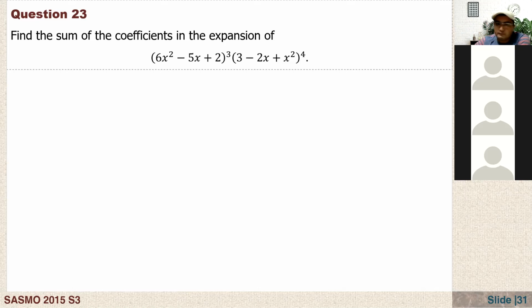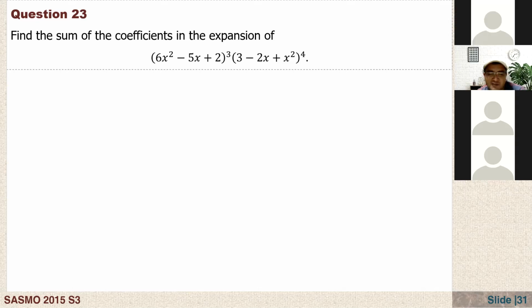Find the sum of the coefficients in the expansion of. Okay. What does coefficient mean, Javid? What does a coefficient mean? Ara, what is a coefficient?